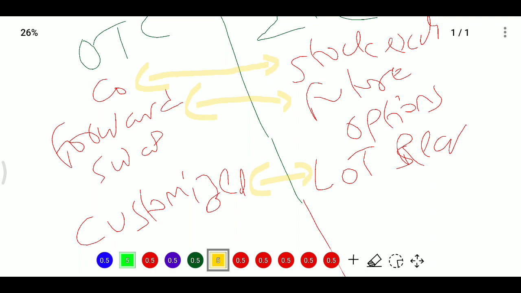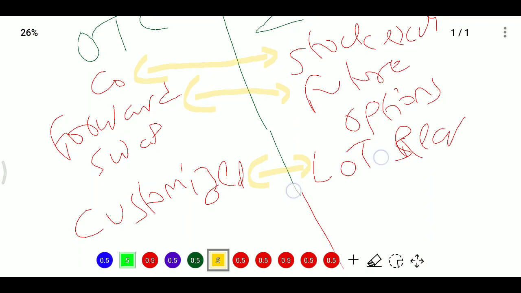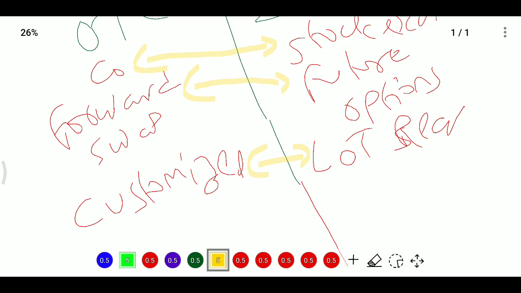There will be a date of contract, which is today, and an expiry date after 2 months, 3 months, 6 months, 1 year, whatever time period they expect in the contract, and the price will be fixed today itself.